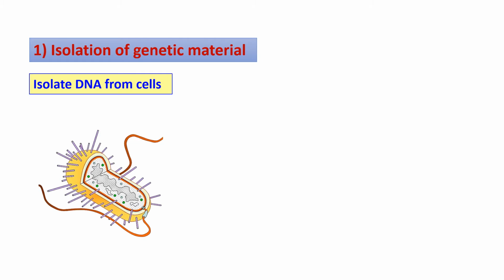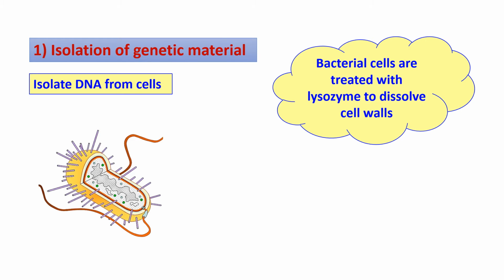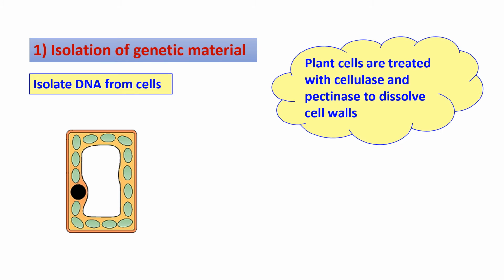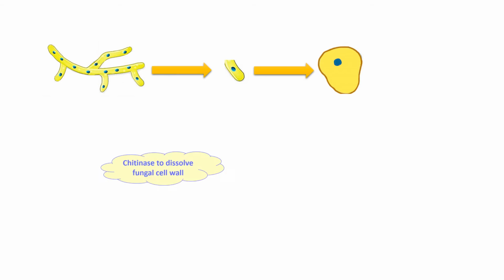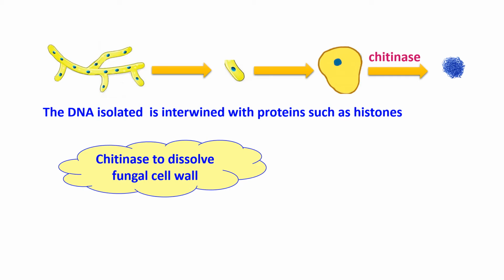In the first step, isolation of the DNA. The isolation of the DNA is done from the desired organism. Bacterial cells are treated with lysozyme to dissolve the cell walls. So lysozyme will break down the cell wall and the DNA can be extracted. Next, plant cells are treated with cellulase and pectinases to dissolve the cell wall and the DNA is extracted. In fungi, the hyphae will be treated with the chitinase enzyme to again break down the cell wall and then the DNA will be extracted.